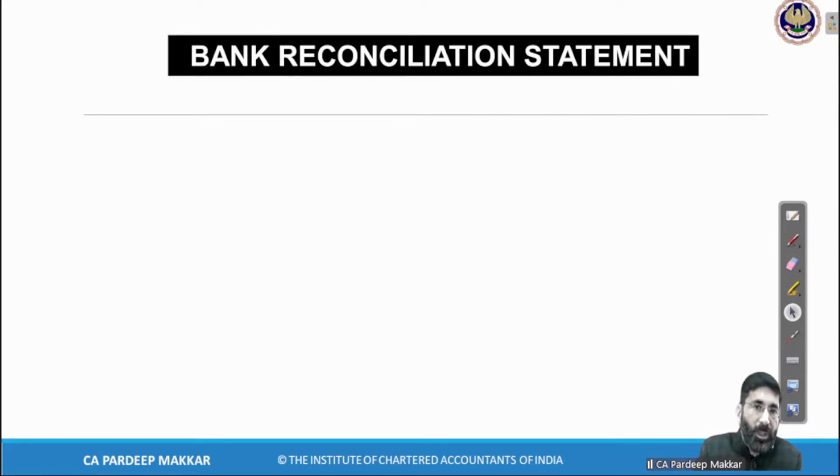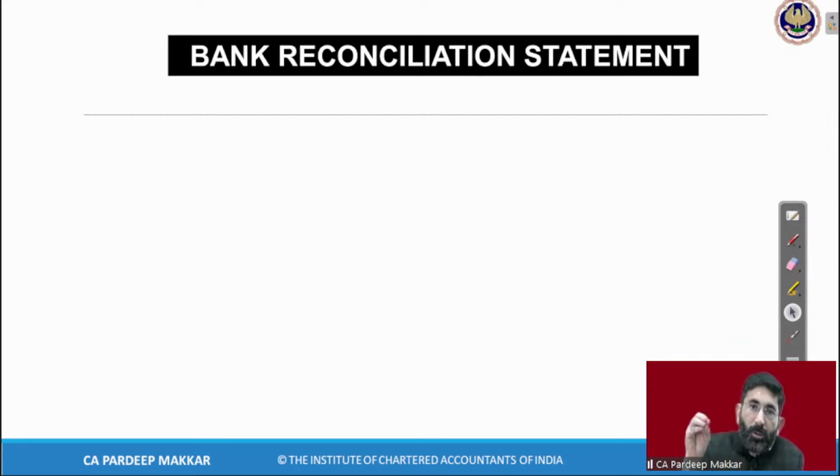Whatever we will do now. OK. But in exam you may get any question, either you will get a question in which you have to prepare only BRS, because maximum chances, that is 60% chances, of getting a question directly from the first method, 40% chance is there that we will get a question from the second method.